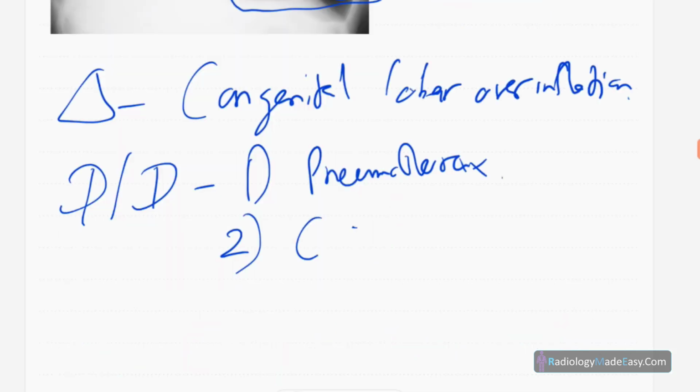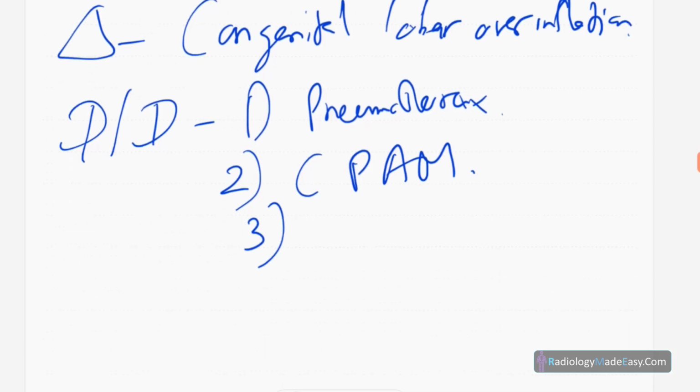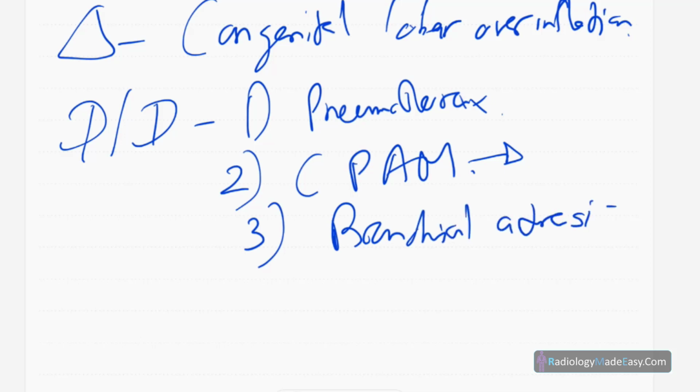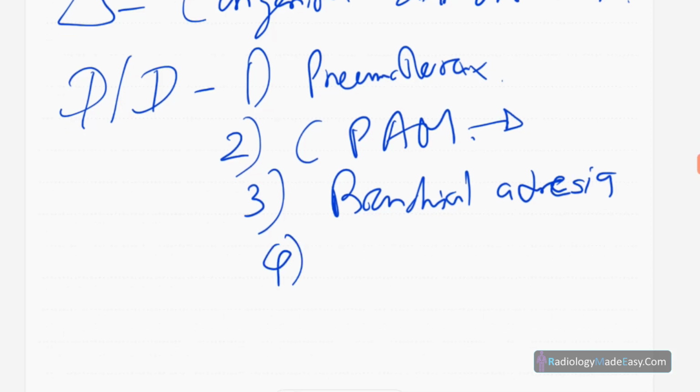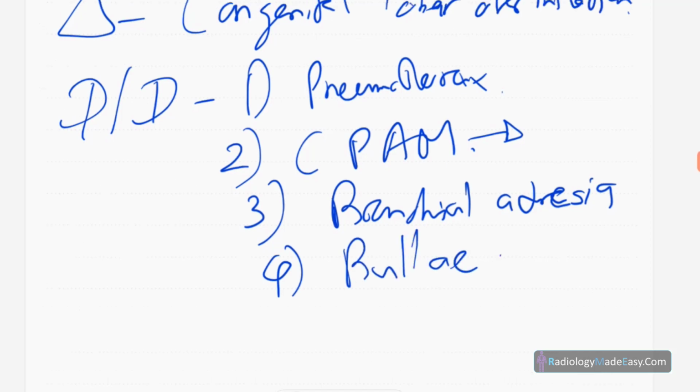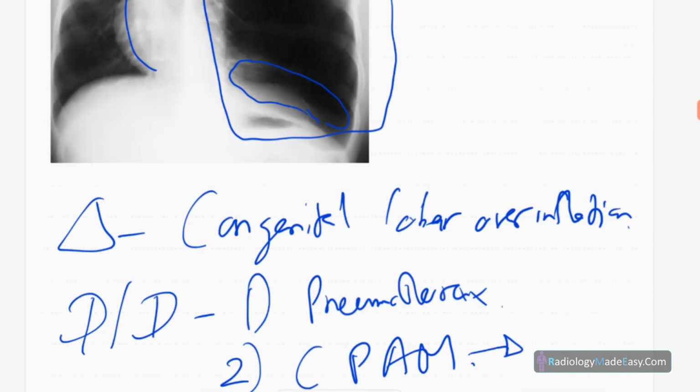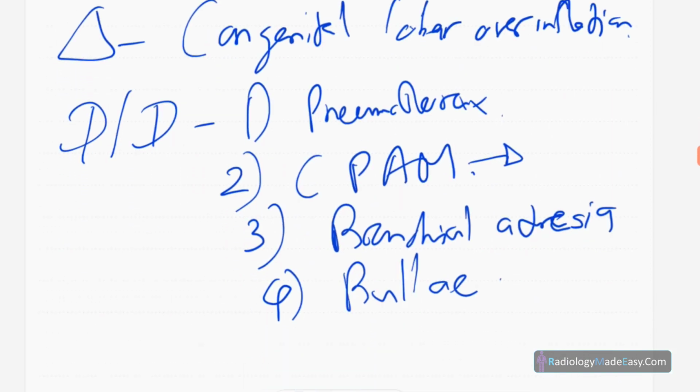Another one is congenital pulmonary airway malformation, CPAM. It also occurs in children. Another one which can occur in children is bronchial atresia. It's also a differential diagnosis. And in adults, a differential diagnosis is bulla due to emphysema, emphysematous bulla. So these are some differential diagnoses.